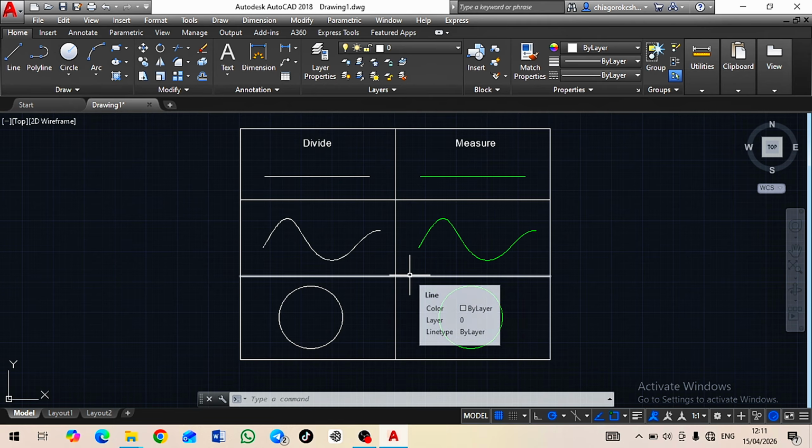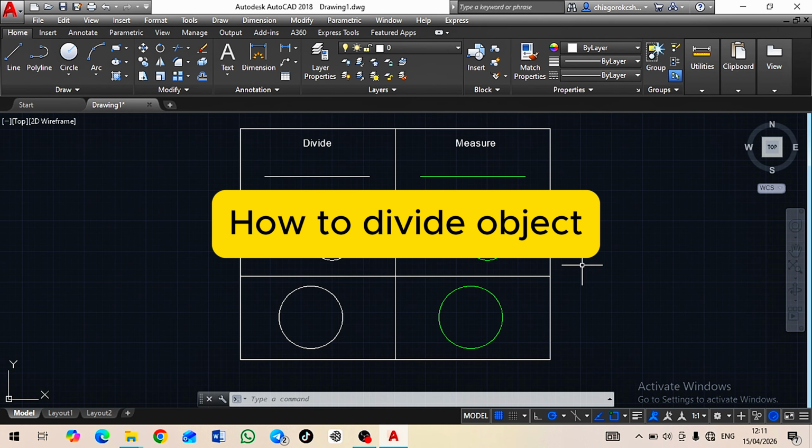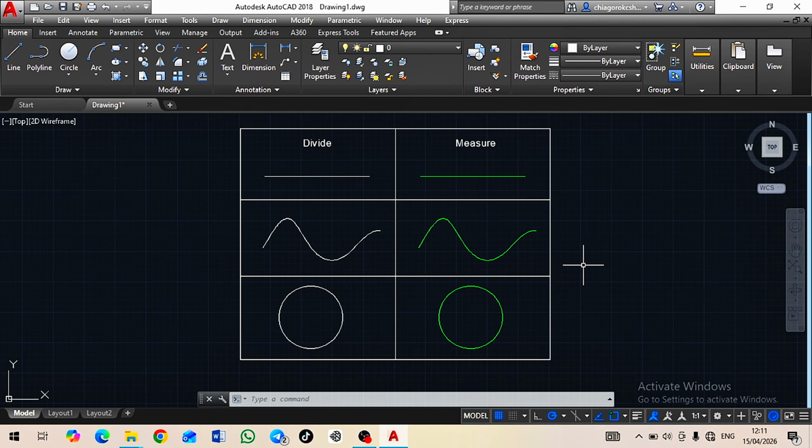In today's section, we are going to look into how to divide an object in AutoCAD. So if your divide command is not showing anything in AutoCAD, you are probably making one simple mistake which most beginners think is not working, but actually the points are invisible.